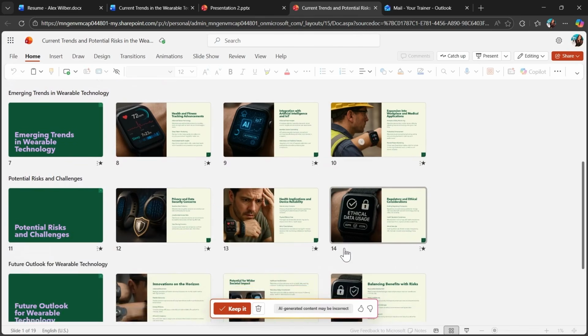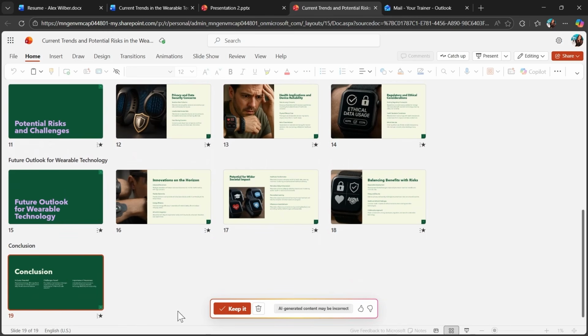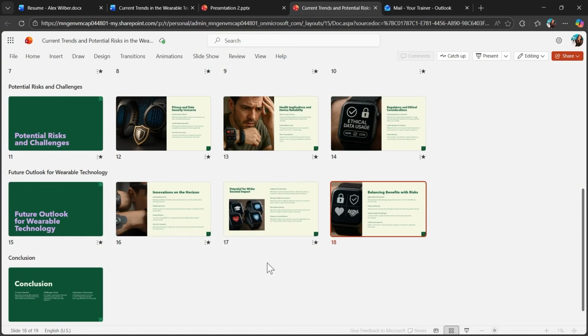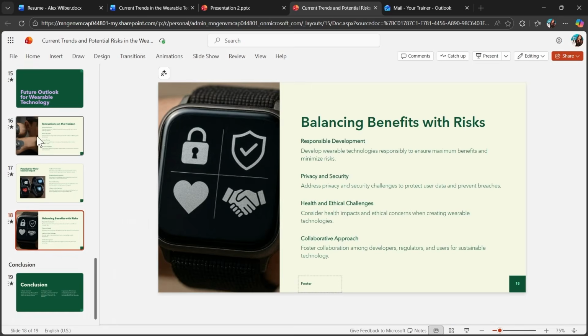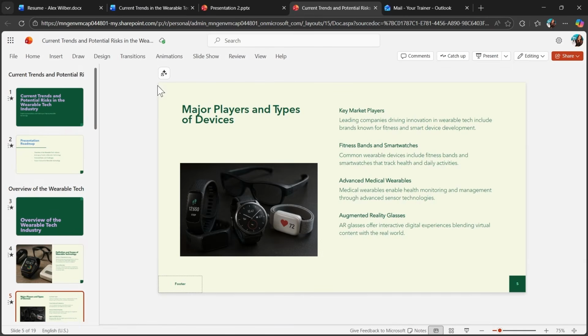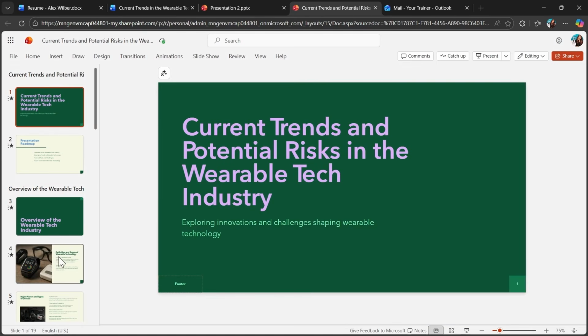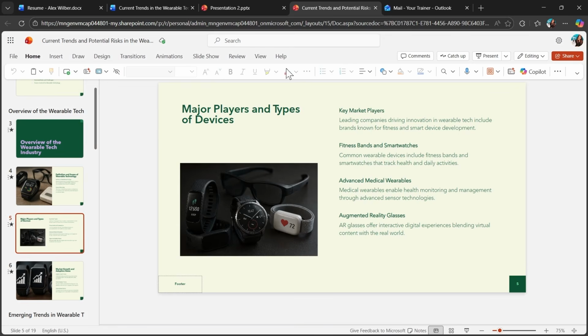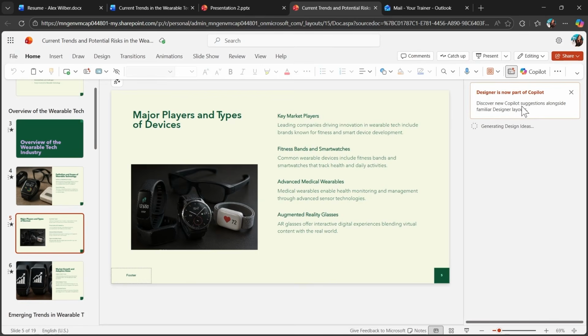So you see it's created multiple sections for me, very nice. I can also review all slides one by one. You see it's added some animation for me. And if I want, I can now focus on each slide, verify the information is correct, or replace some images if I don't like them as I used AI-generated images.